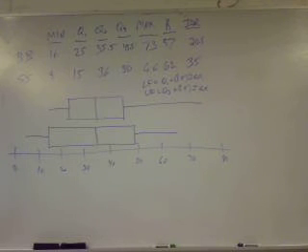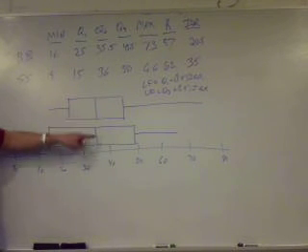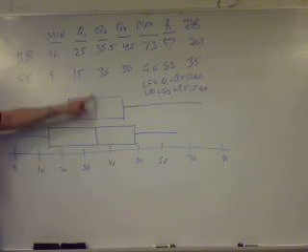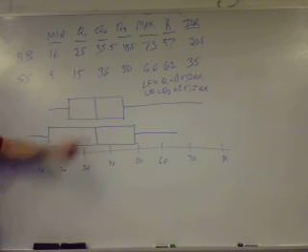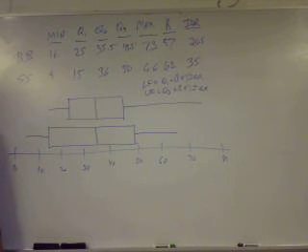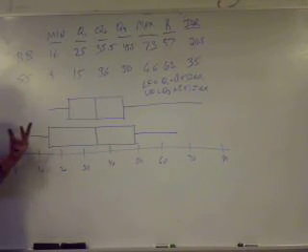Now finally, the question is, compare the distributions. Well, the centers are the same, okay? The centers, Q2, the median, is the same for both. The variability means how wide are the boxes.